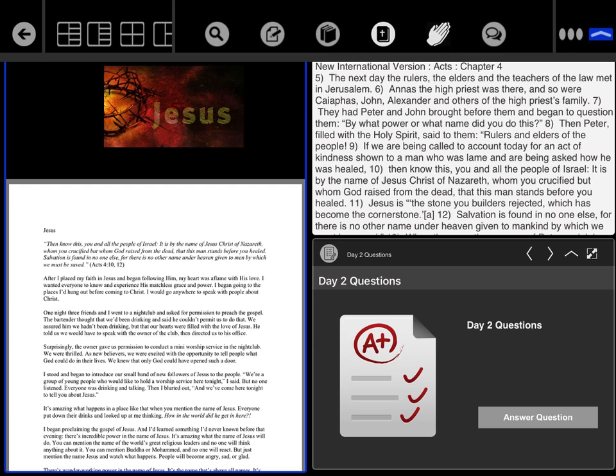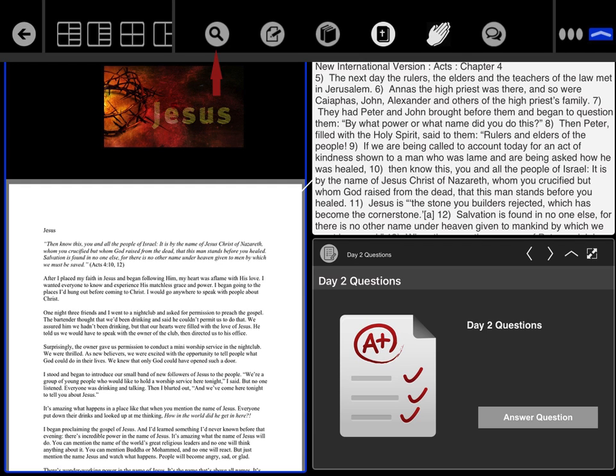This application contains strong content, but it also provides unique educational resources within the devotion area if you want to use them. You will notice at the top of this slide there is a drop-down menu with icons that is shown up in the text devotion area. These are educational resources that the application provides.